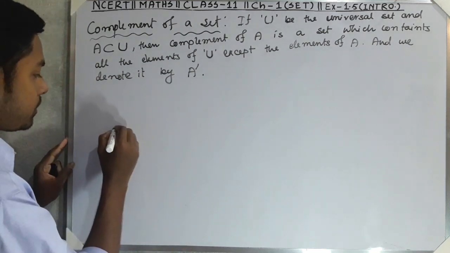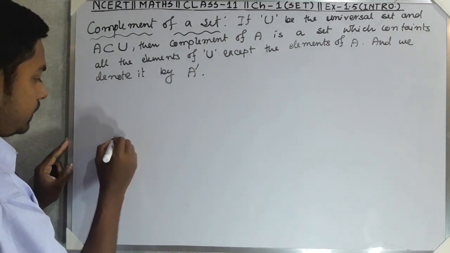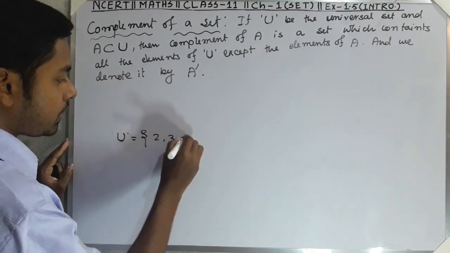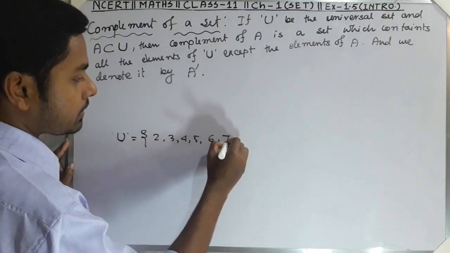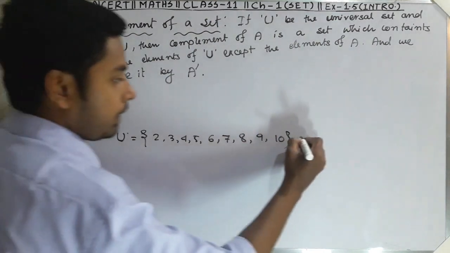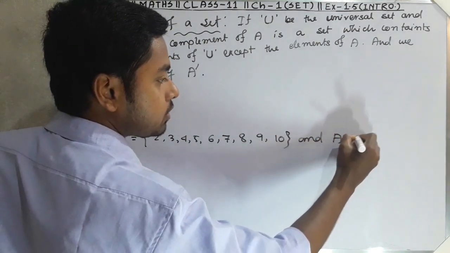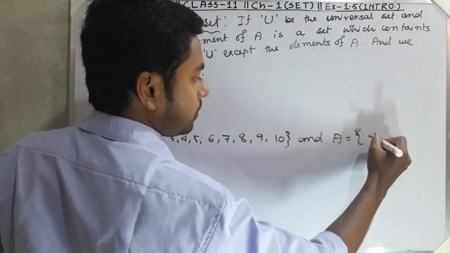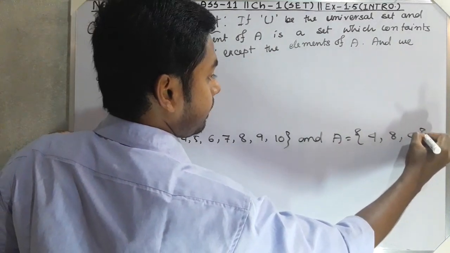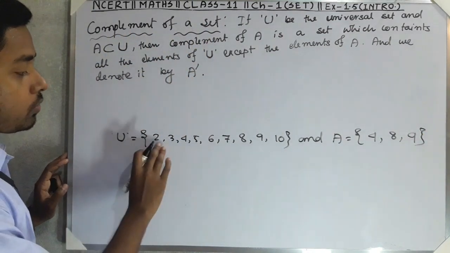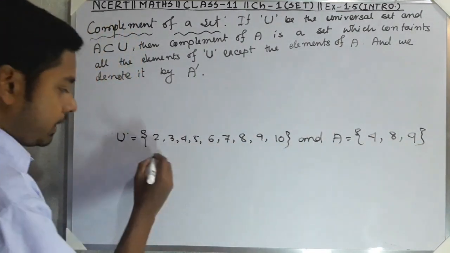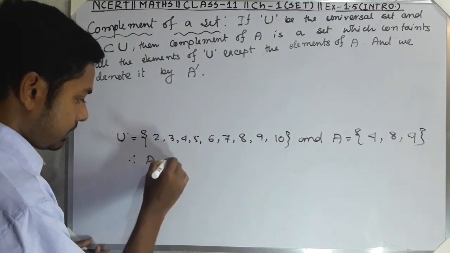Suppose U be the universal set, U is equal to {2, 3, 4, 5, 6, 7, 8, 9, 10}, and A is equal to {4, 8, 9}. So clearly we can tell what? A is a subset of U.